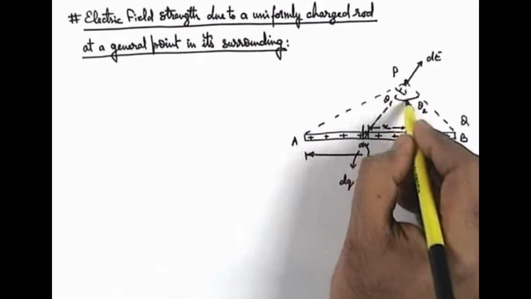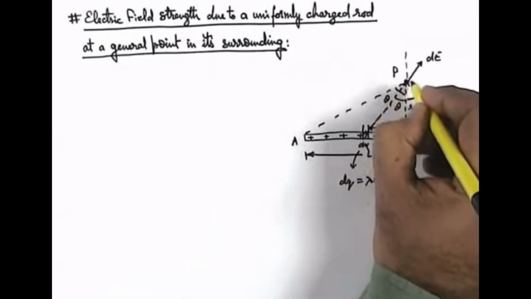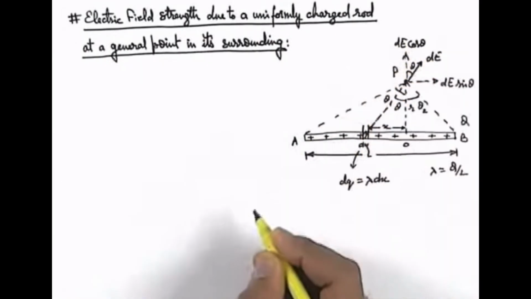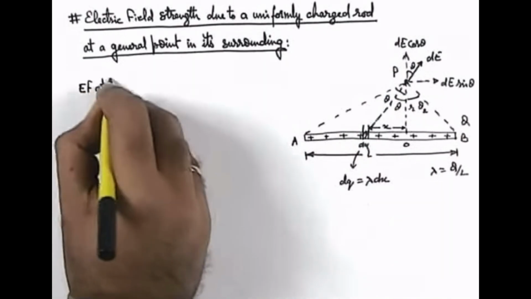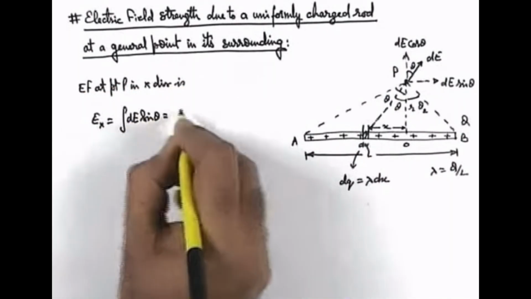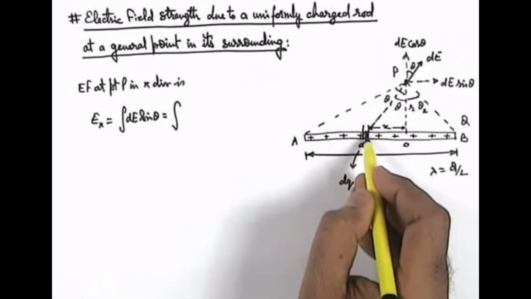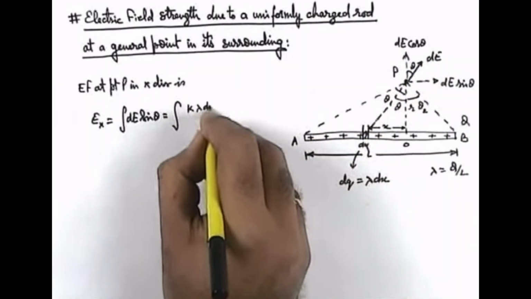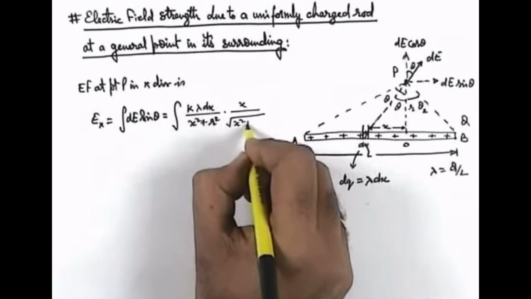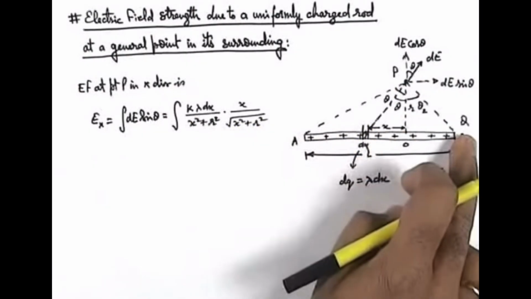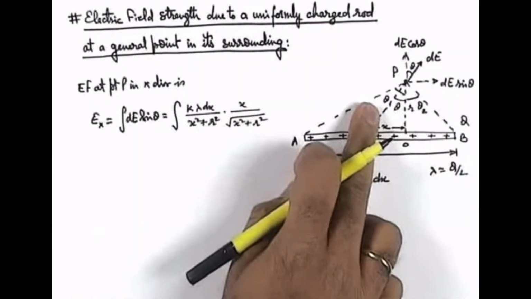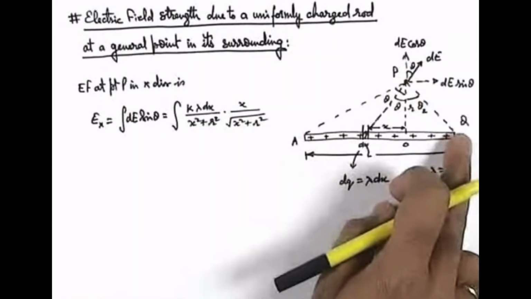In this figure, if this line is making angle theta with the vertical direction, we again have to resolve this electric field into two components: one will be dE sine theta in the horizontal direction and dE cos theta in the vertical direction. So we can find the electric field at point P in x direction as the integration of dE sine theta. If we substitute the values, dE can be written as the result of a point charge, so in this equation it will be k, dq we can write as lambda dx upon x square plus r square. And in this triangle, sine theta we can write as x upon root of x square plus r square. Limits of integration for x run from point A to B, or we can transform this x into theta and substitute the limits of integration in terms of theta, which is from minus theta 2 to plus theta 1, where theta 1, theta 2 are angles subtended by point P to the ends of the rod with respect to vertical direction.